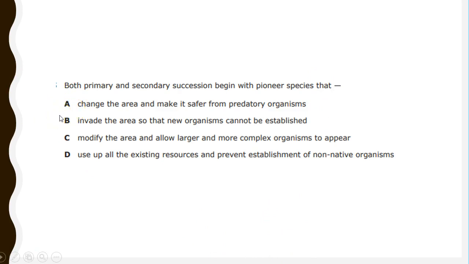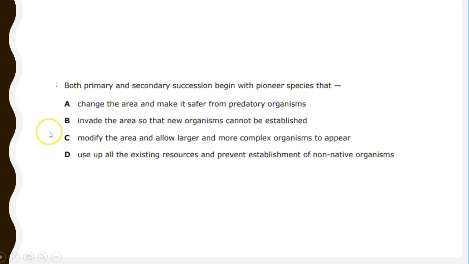Second one, B, says invade the area so that new organisms cannot be established. Now remember, you need to read these carefully. And so if something invades an area and new organisms can't come, that's definitely not a good thing, right? And succession is a good thing, and it does allow new organisms to be established, right? We go from those pioneer species all the way up to a climax community where we've got big, tall trees, shrubs, and all of those things.